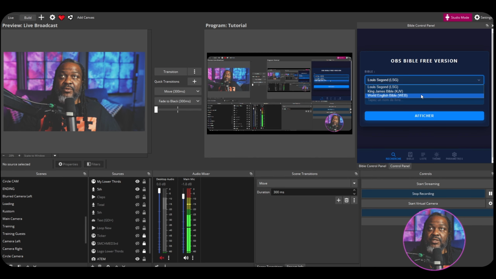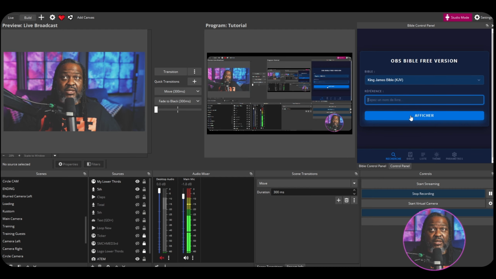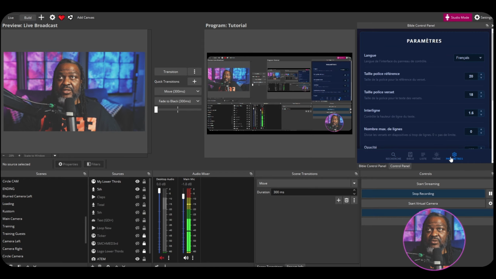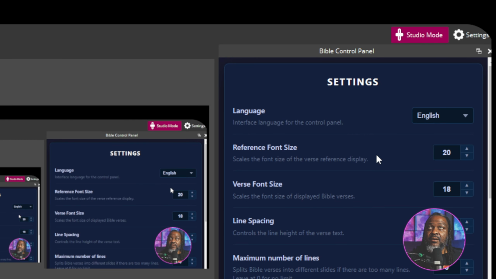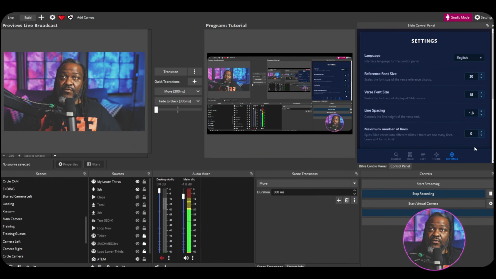Now it says their Bibles here. I'm going to pick the King James Version, right? And you put the reference here. The reference seems to be in French. And this seems to be something that you, let me go to settings real quick. Okay, so you can go into the settings right here and change this to English. There we go. And then you have all of your settings right here.